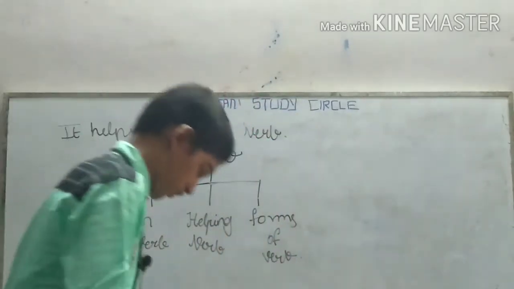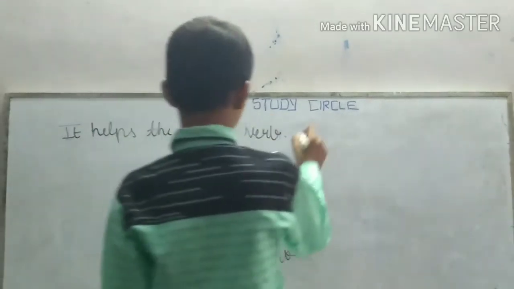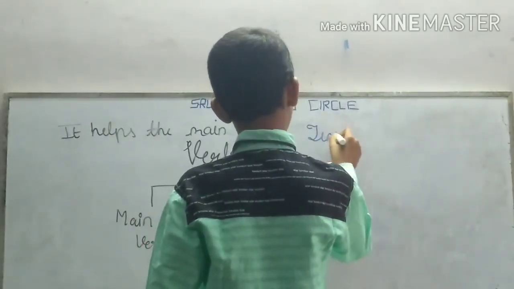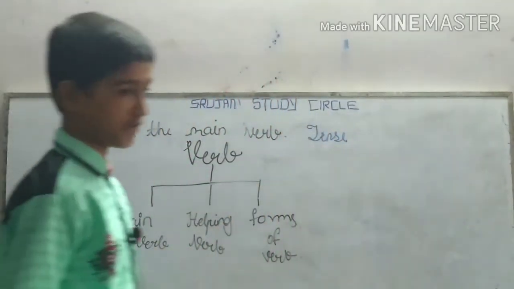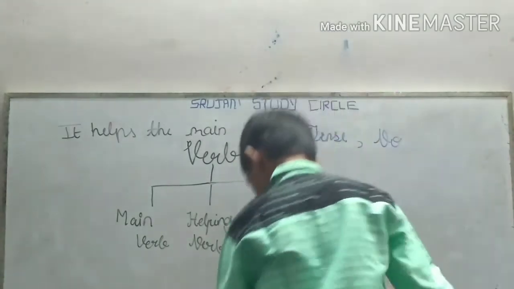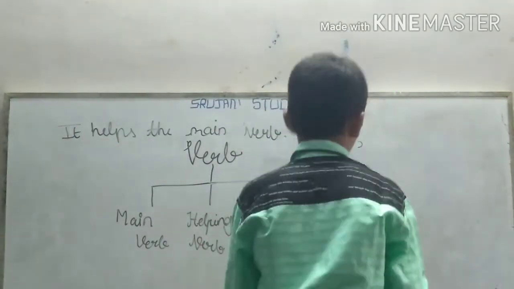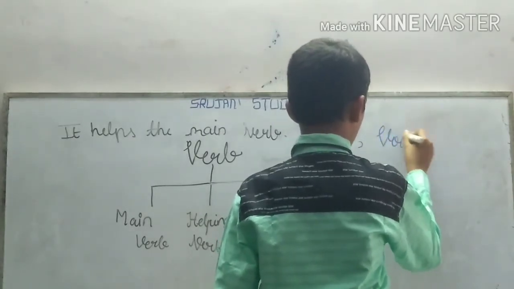What does it generally show? It generally shows the tense. It is used in formation of tense generally, and is used to show the voice and the mood.